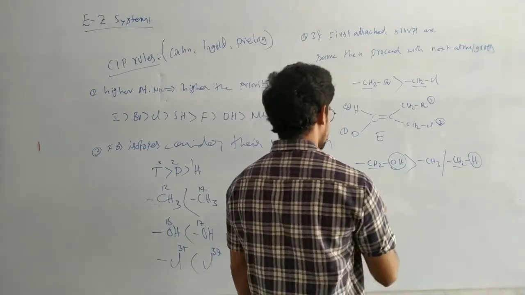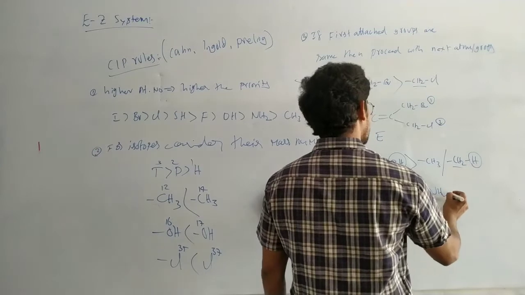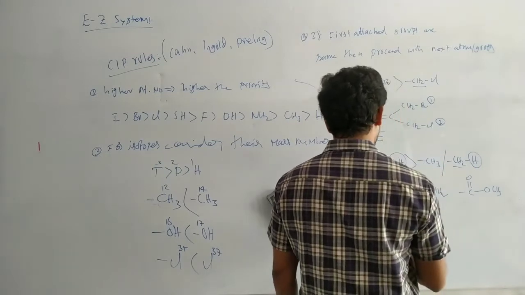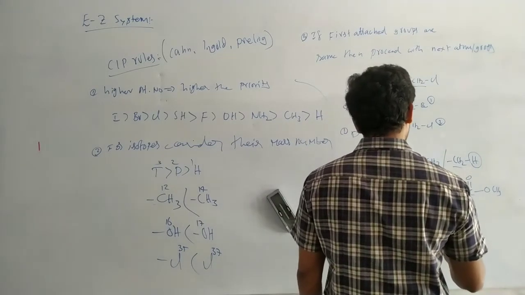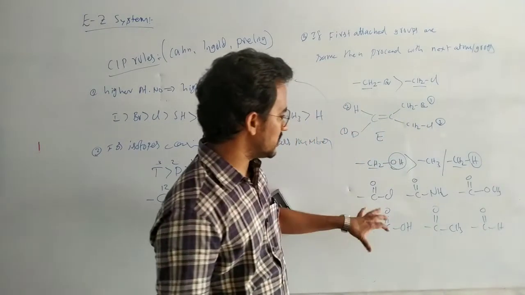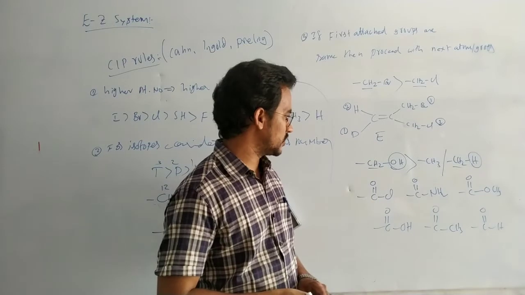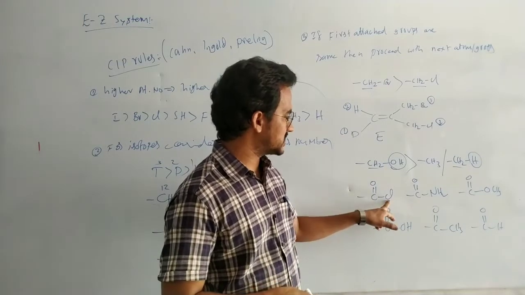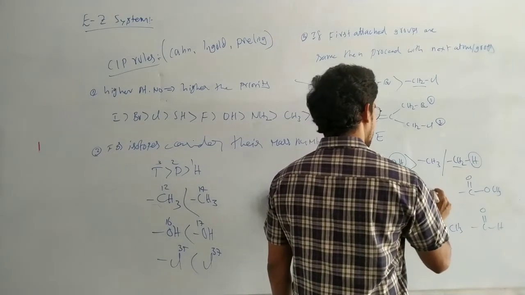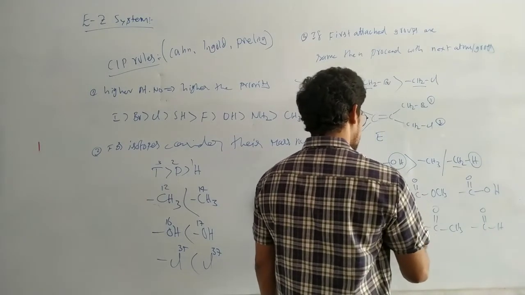So next, some more examples. C double bond O Cl, C double bond O NH2, C double bond O CH3, C double bond O OH, and C double bond O H. Here the CO group is the same. The next groups are different. First group is the same. Next here Cl, NH2. Here I am writing OCH3, here OH, and NH2.